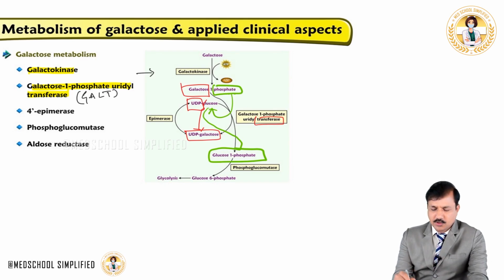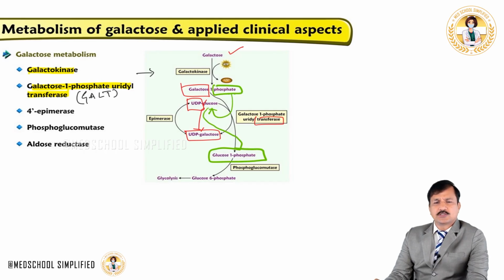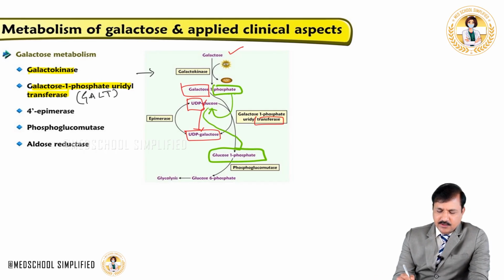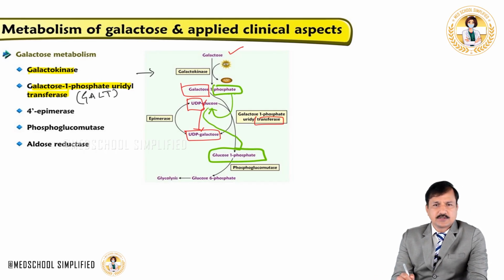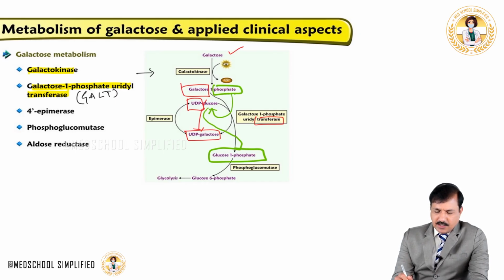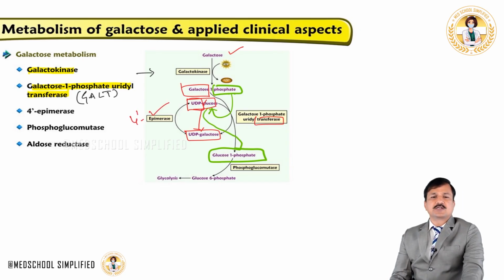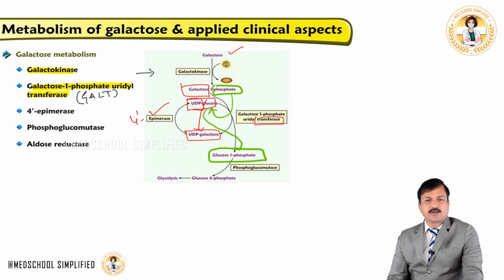Now your galactose, which gets into the metabolic pathway, is present in the form of UDP-galactose. This UDP-galactose will be converted into UDP-glucose. The conversion of UDP-galactose into UDP-glucose is done by the 4' epimerase enzyme, because it catalyzes an epimerization reaction.